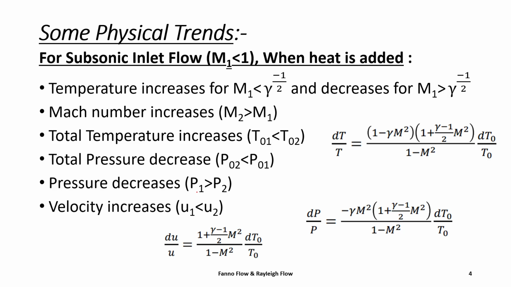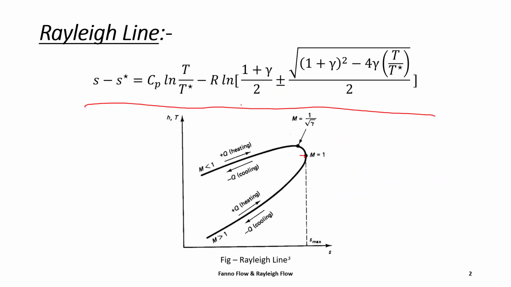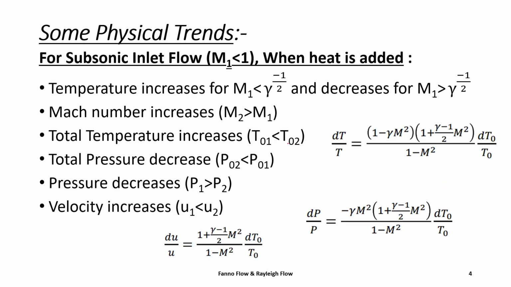These are some physical trends for the subsonic flow when heat is added. From the Rayleigh line, we have seen that temperature will increase till Mach number is less than 1 by root gamma. After that, temperature will decrease. Mach number is always increasing till Mach number equal to 1.